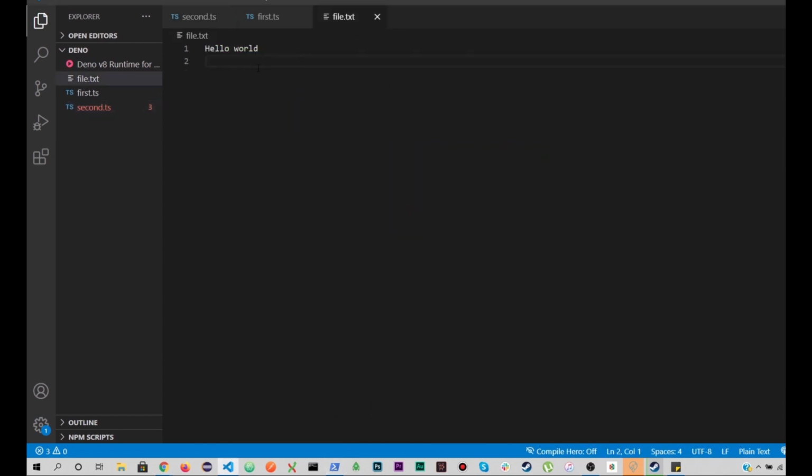If I go to the file.txt, you can see that its content has been changed to hello world. Earlier it was different, right, guys? So this is the allow-write flag.